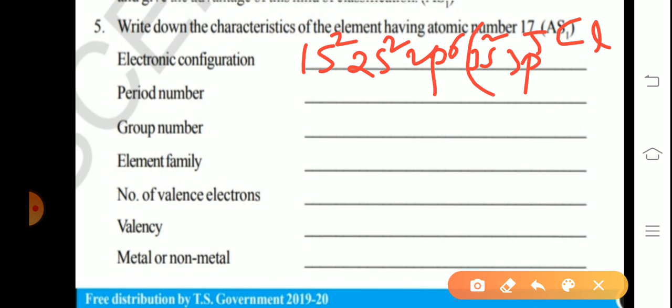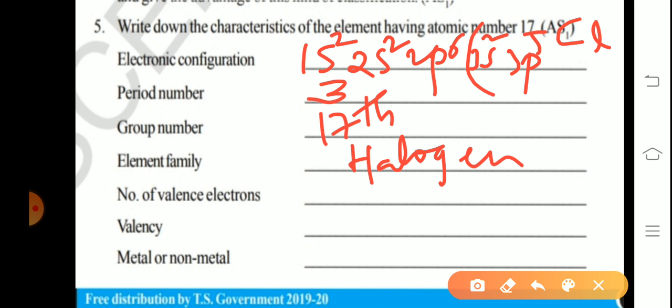Period number: main shells 1, 2, 3, so it belongs to the third period. Group number is 2 plus 5, 7, so the 17th group. The element family is the halogen family. Number of valence electrons: 7.